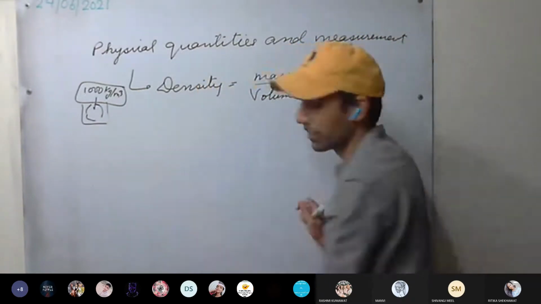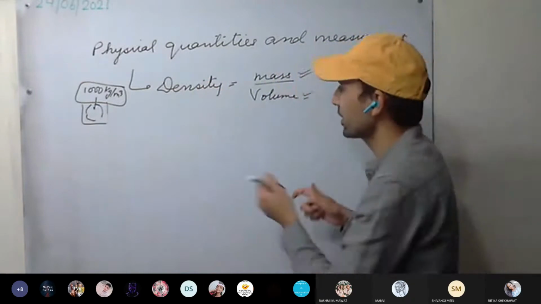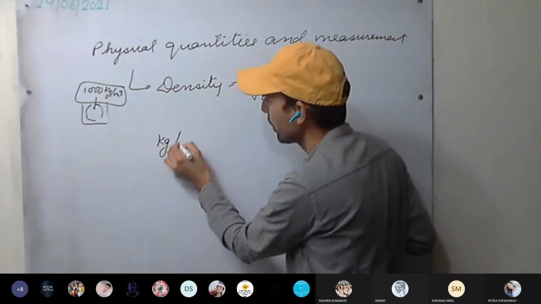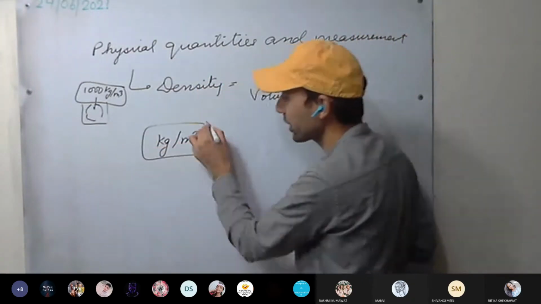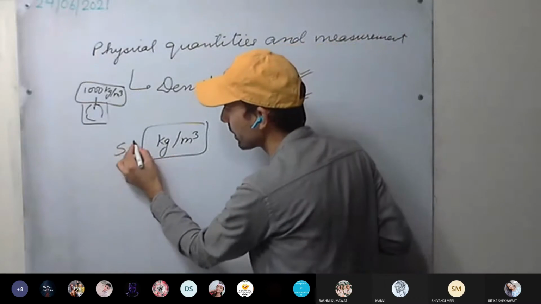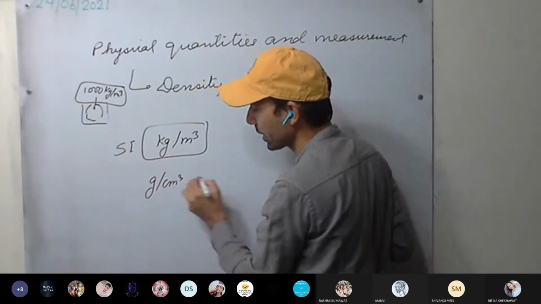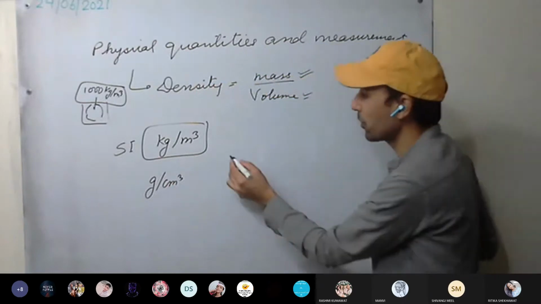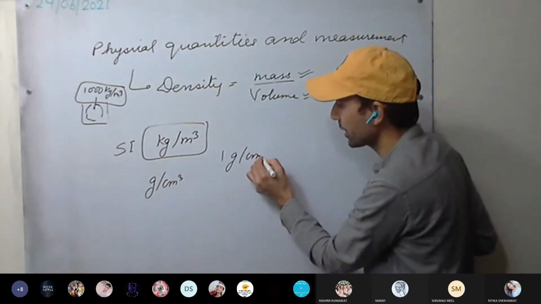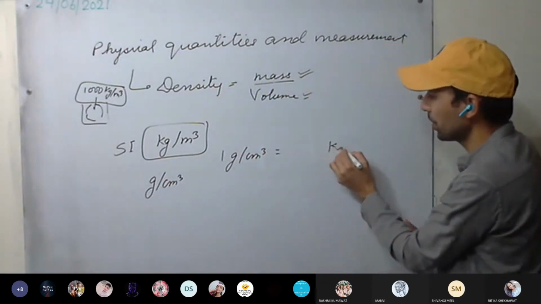Or have we forgotten everything? We have discussed kg per meter cube. This is the SI unit. The other unit was gram per centimeter cube. And how is 1 gram per centimeter cube related to kg per meter cube?